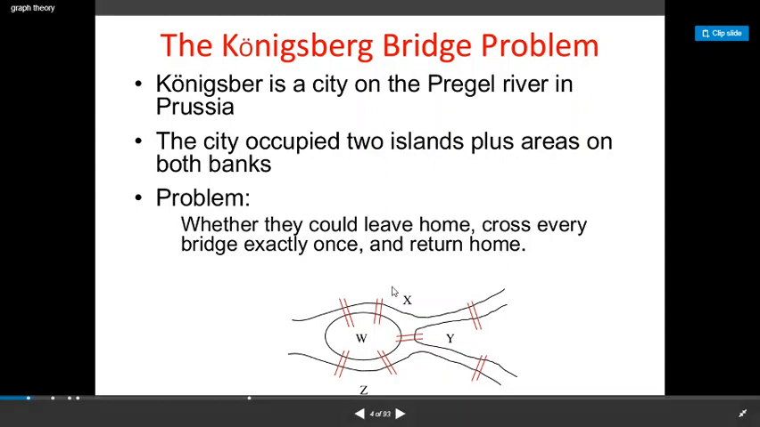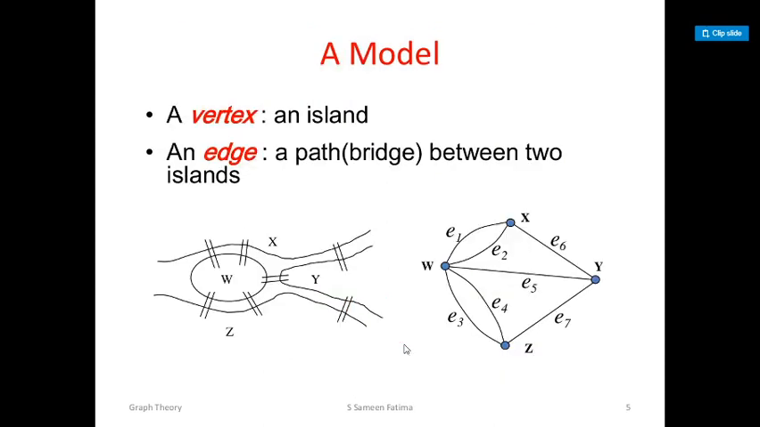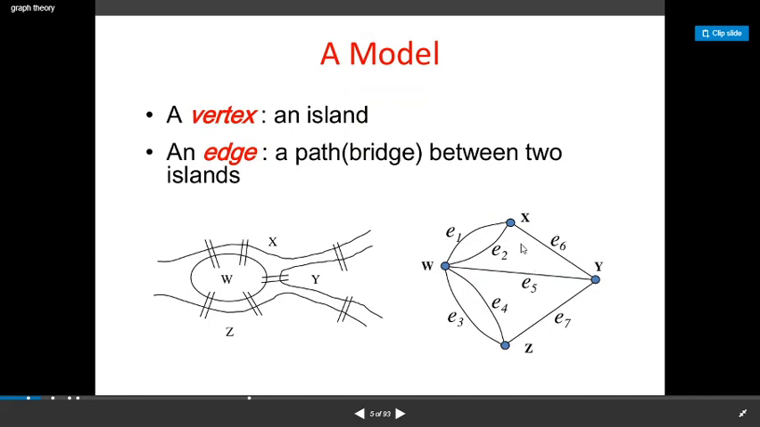In 1735, Euler tried to solve this problem. What he did was represent this situation using lines and points. The equivalent graph he got is this one. Here the lines represent the bridges built across the river, and the points represent highland. There were four islands: one, two, three, and this inner one. So 4 points and 7 bridges.